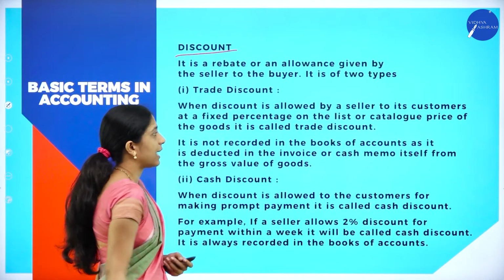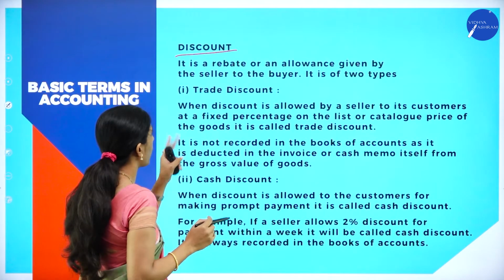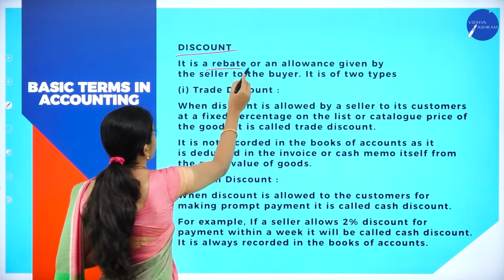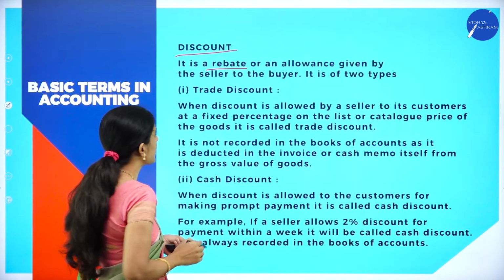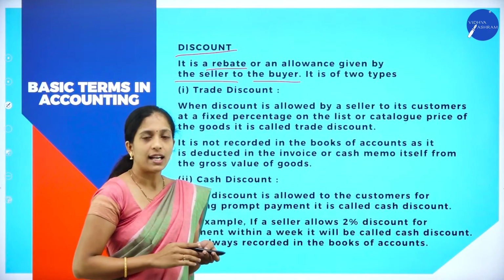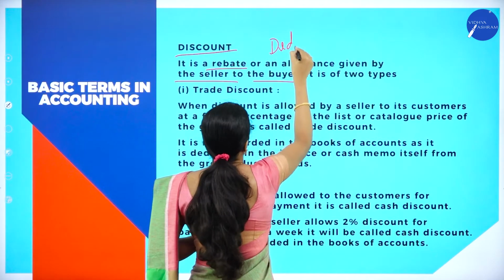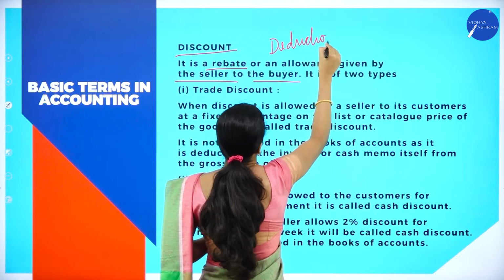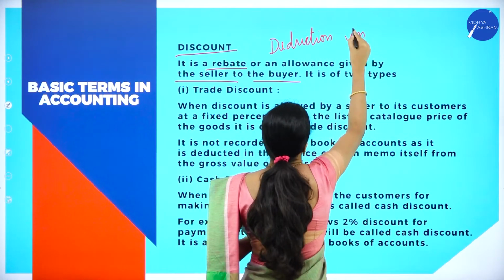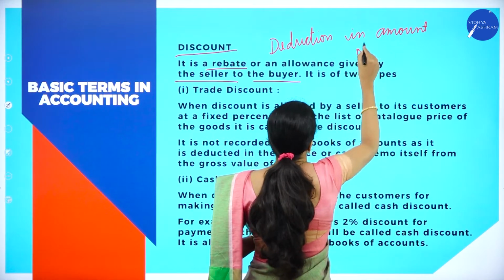Next is discount. You are familiar with this word discount. So let us see what this discount is. It is a rebate or an allowance given by the seller to the buyer. It is called what? Discount, or we will call it a reduction in the amount of goods sold.